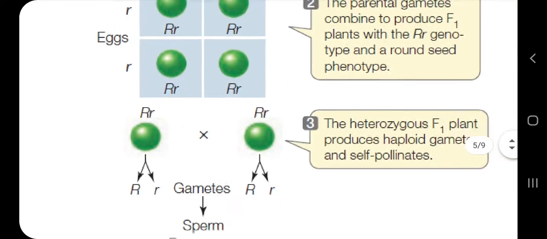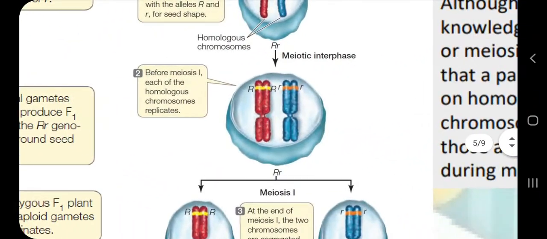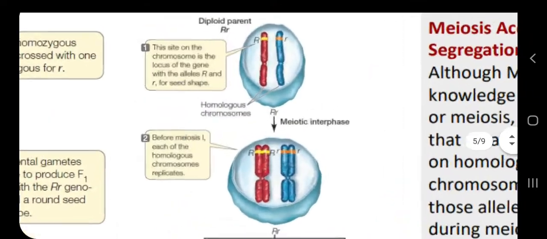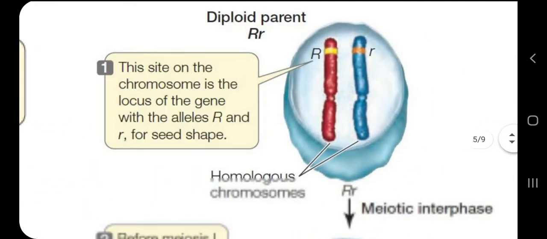Now we can relate this process to this cellular diagram. This is the F1 generation plant with capital R and small r. These capital R and small r symbols represent the location of genes in the chromosomes. The capital R and small r are the alleles, and the place where they reside in the chromosome, labeled here as yellow and orange, is called a locus. So this is how we can show the structure of the cell of the F1 generation plant.